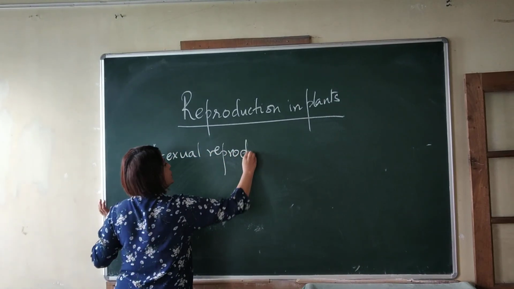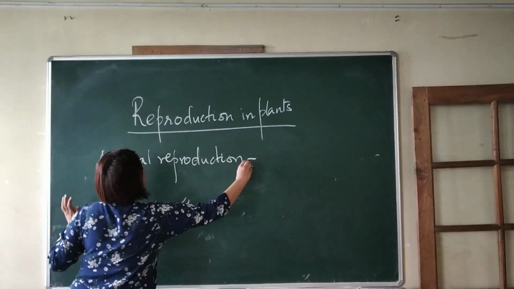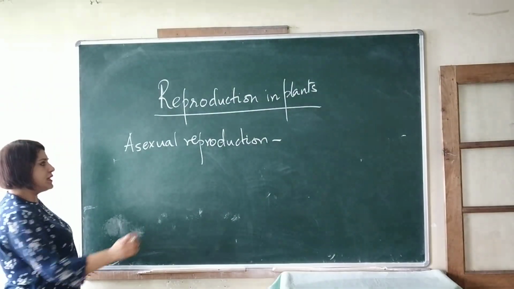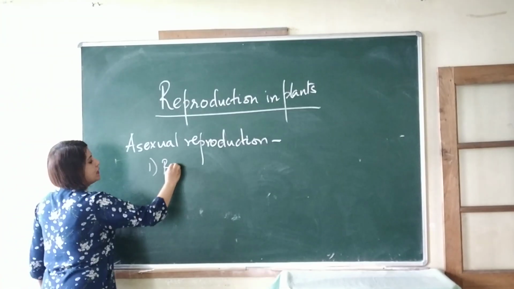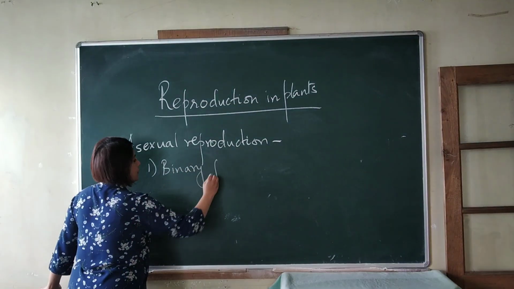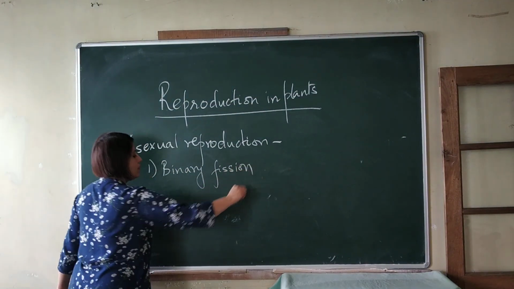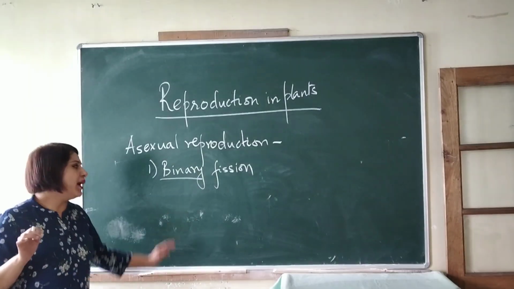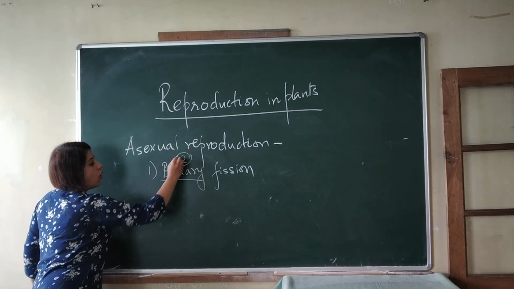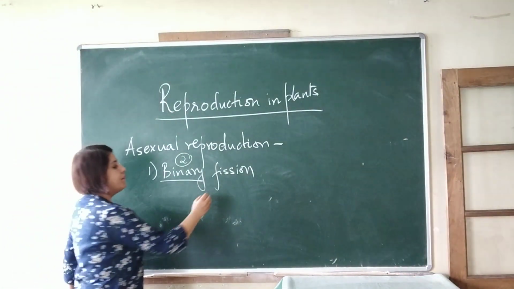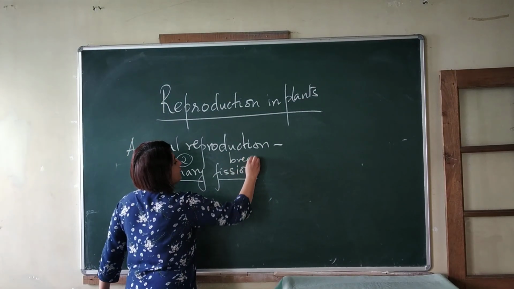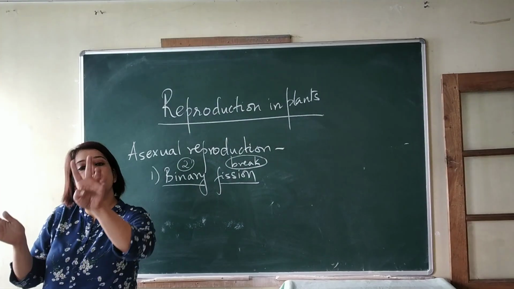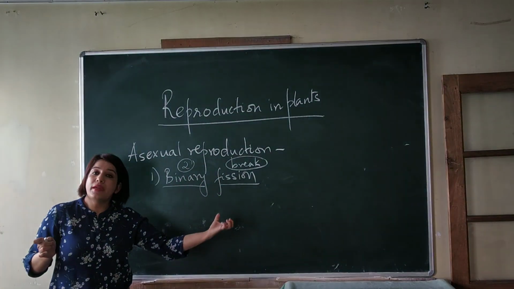As I already told you, the gametes are not involved in asexual reproduction. The first type of asexual reproduction is binary fission. Binary, you all have studied this term in computer. Binary means two, or bi means two. Fission means to break. So if one cell breaks into two cells, we call it binary fission.